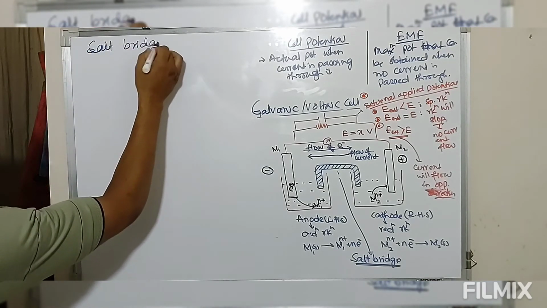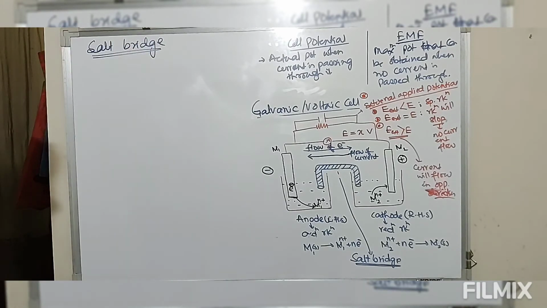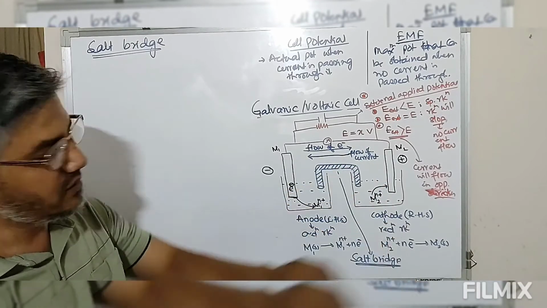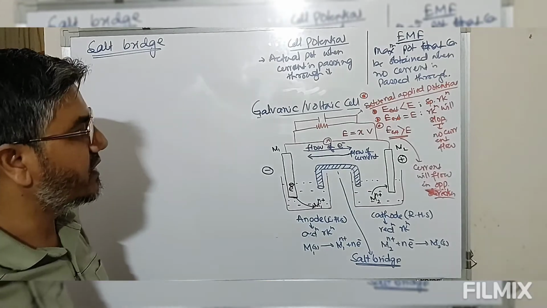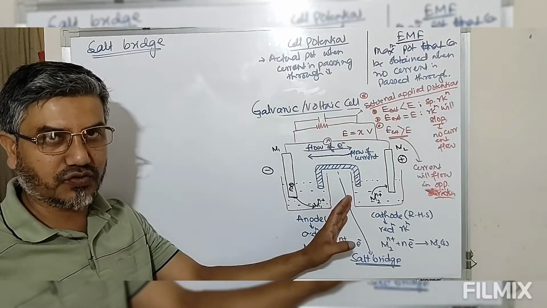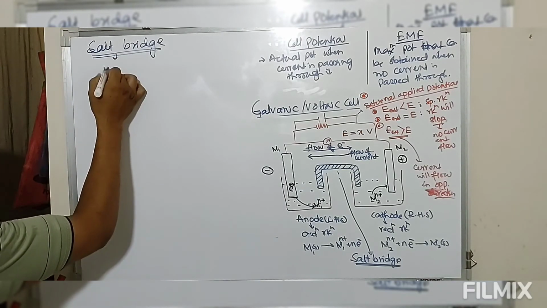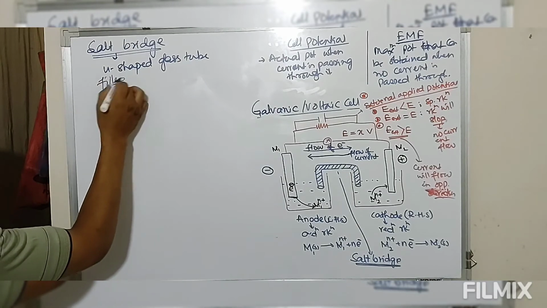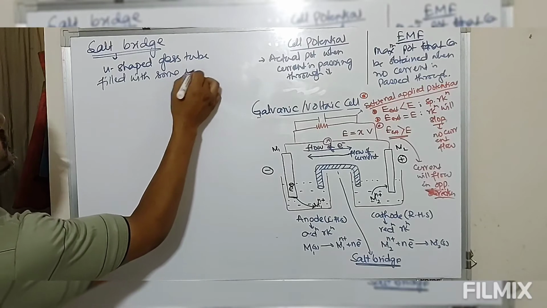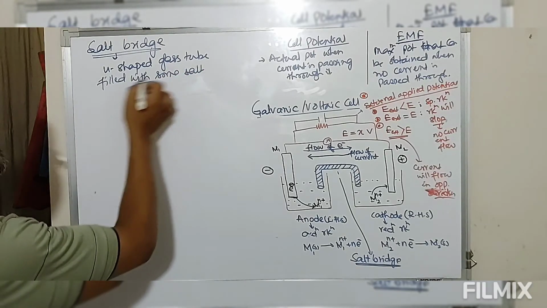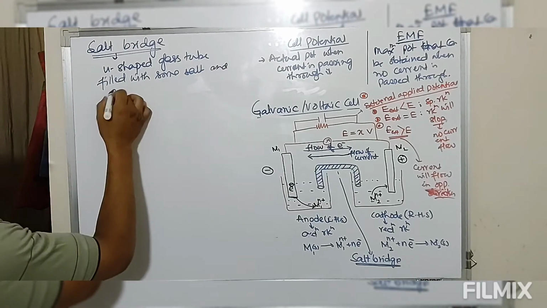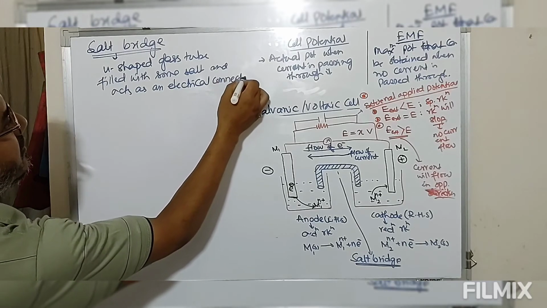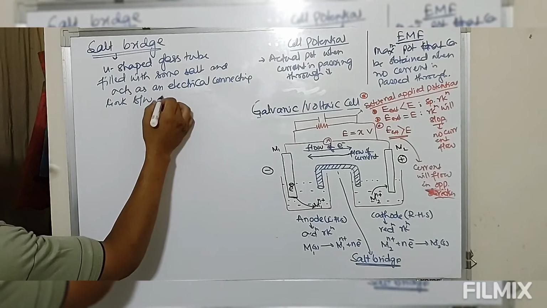So this salt bridge, as I told you, is a U-shaped glass tube which is filled with some salt, and this salt bridge acts as an electrical connecting link between anode and cathode.